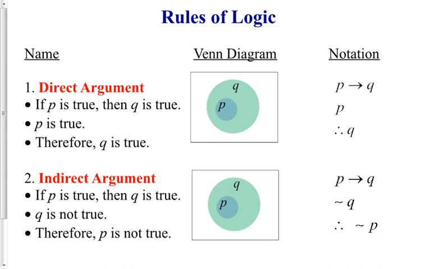Writing the indirect argument in notation looks like this. If P, then Q. Not Q. Therefore, not P.